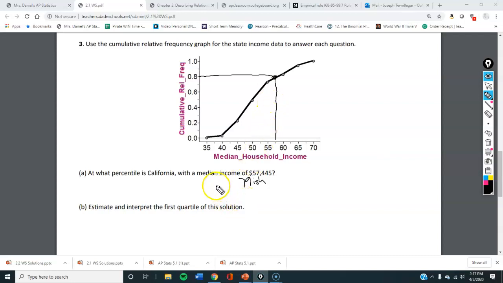Now let's estimate the first quartile solution. First quartile is 0.25, 25%. So go to 25%. I get about $45,000 median income.